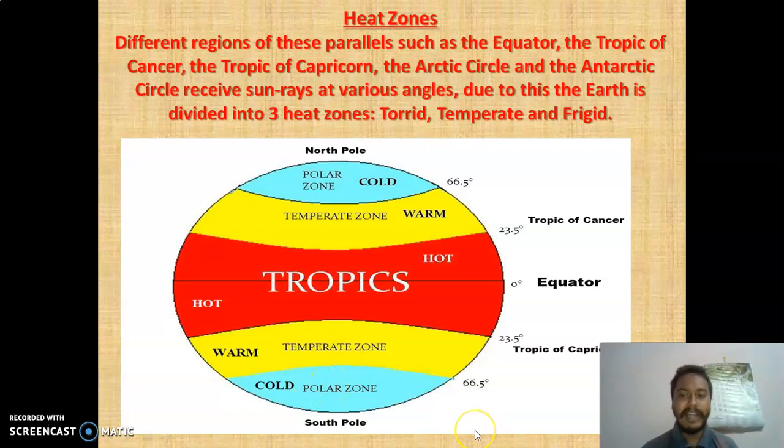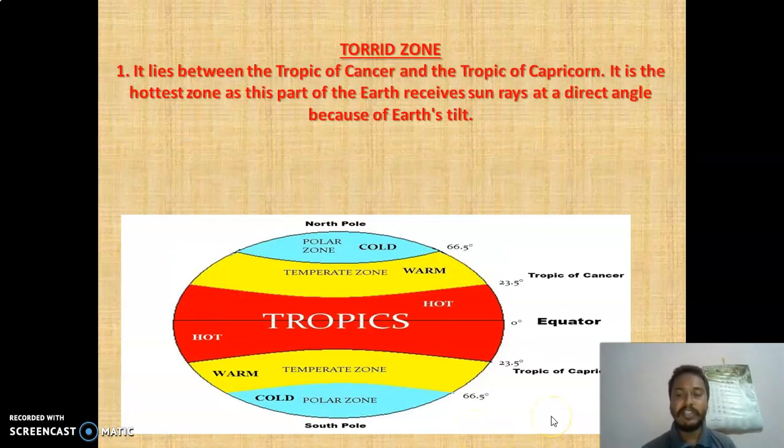So now let's study these heat zones one by one. First is the torrid zone. Now what is the torrid zone? The torrid zone is this one, this red one.